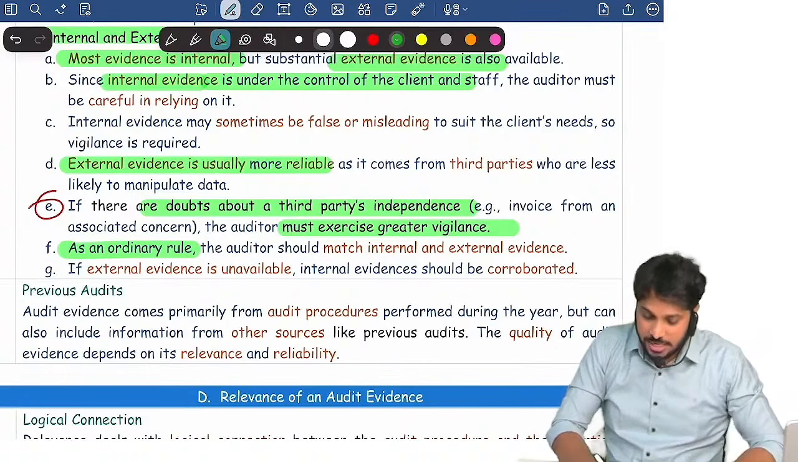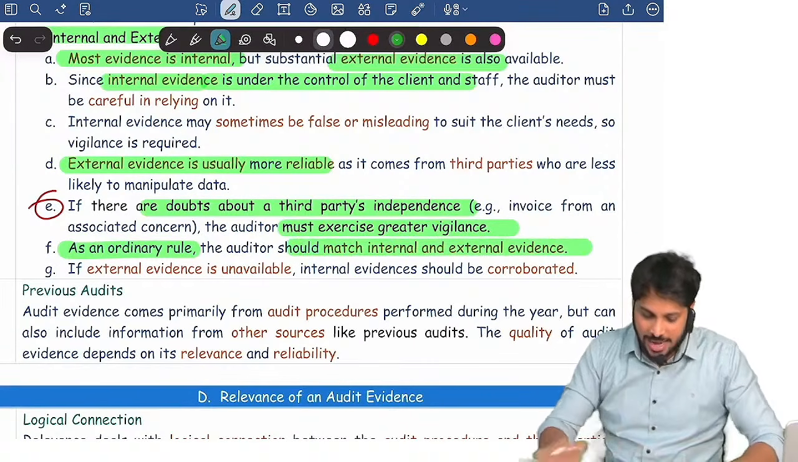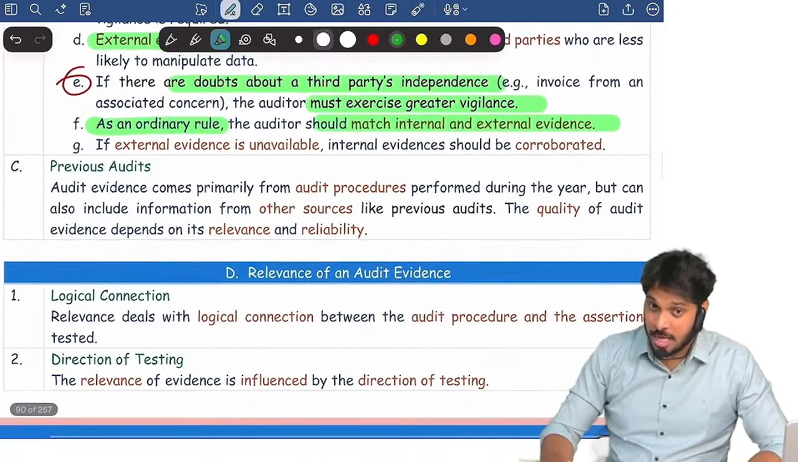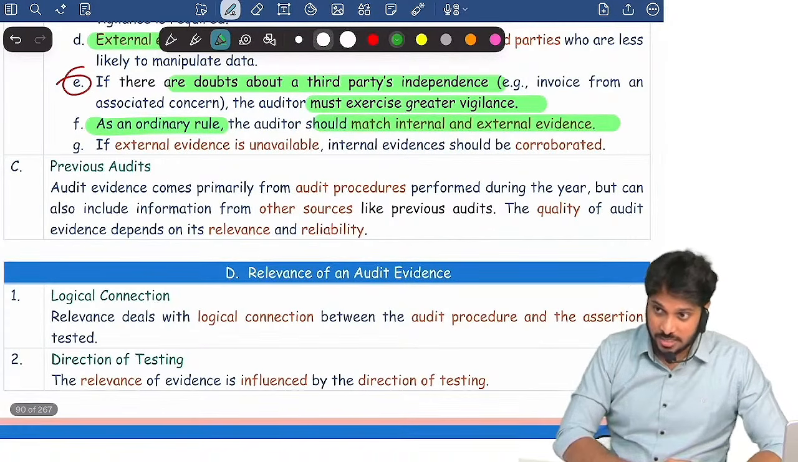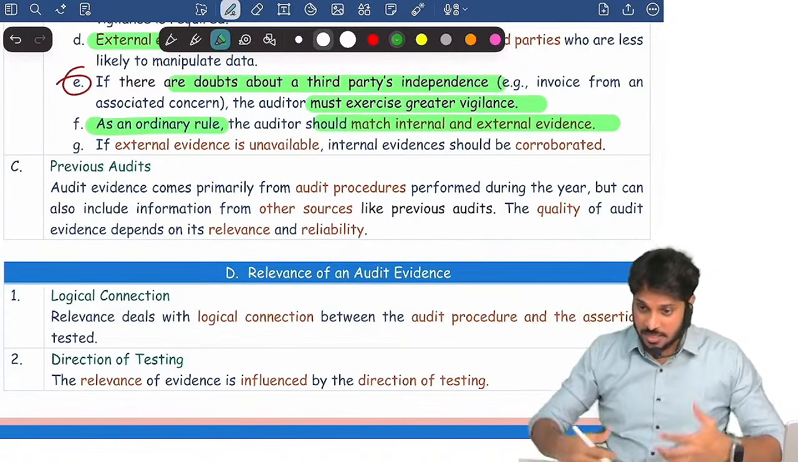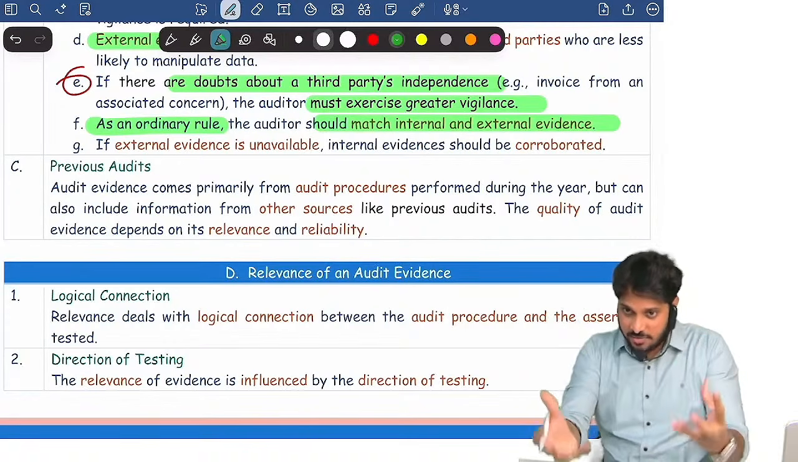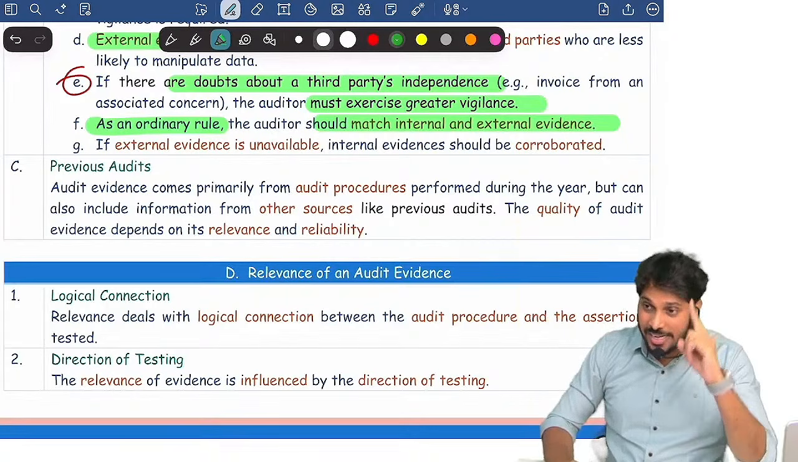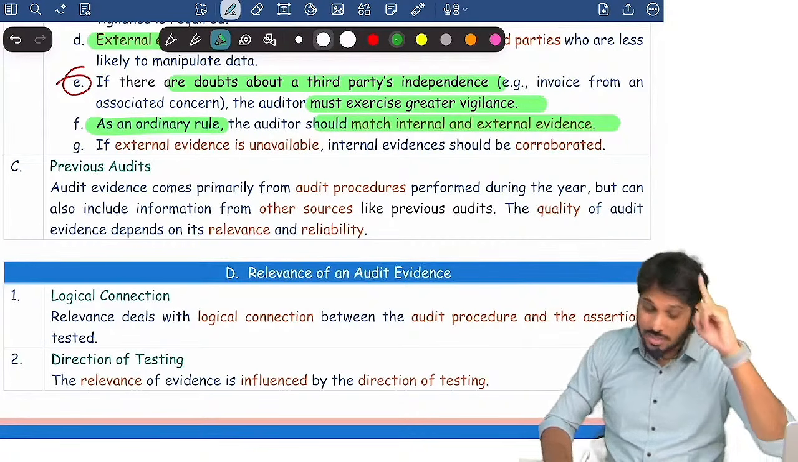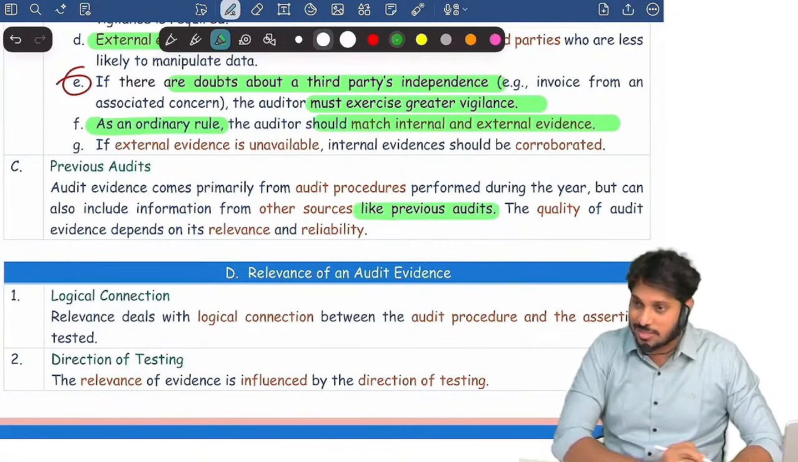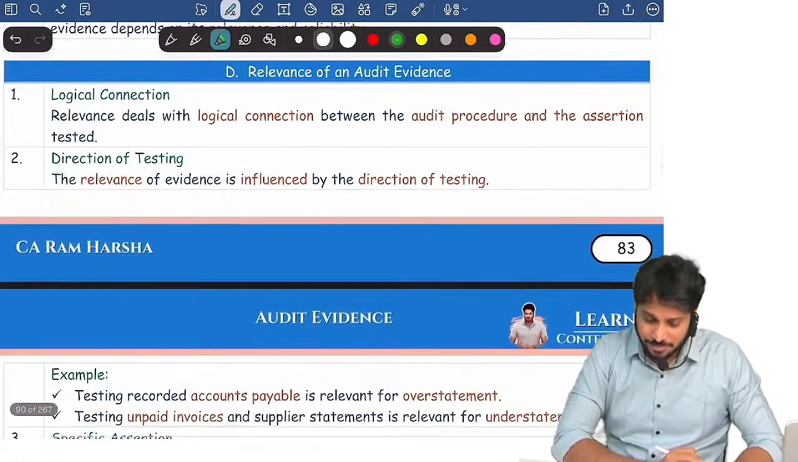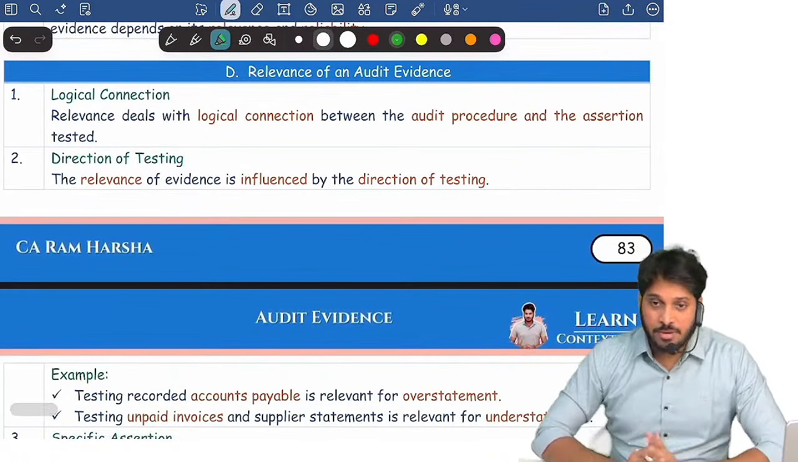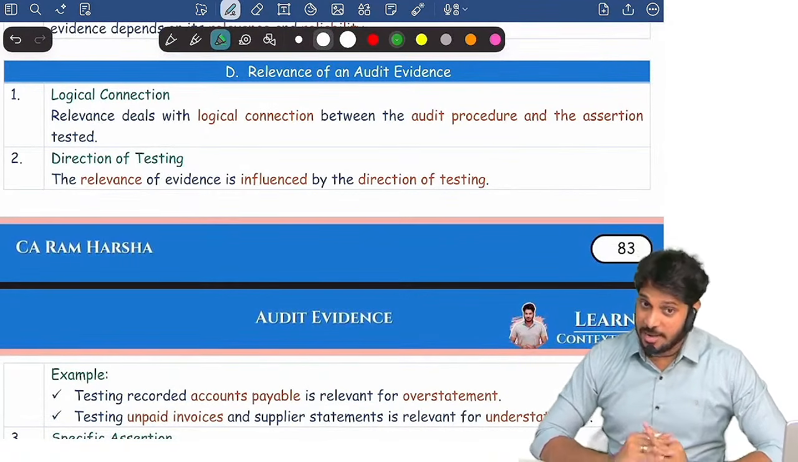So as an ordinary rule, the auditor should match internal and external evidence. Further, there is one more source for audit evidence, not only in the current year. We do audit procedures in the current year and get evidence: internal, external, visual, documentary, oral. We can also get evidence from some other source, for example, previous audits. Are you clear? And remember, evidence must be sufficient and appropriate.